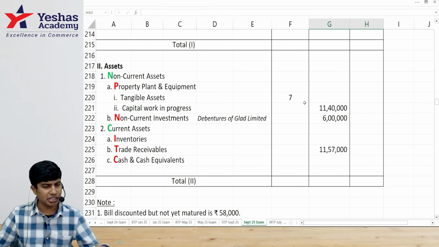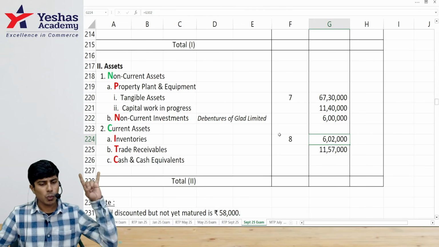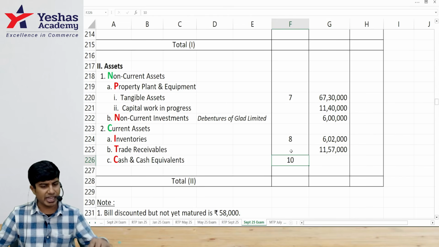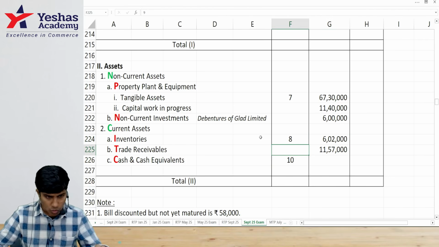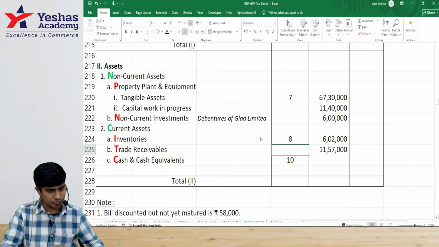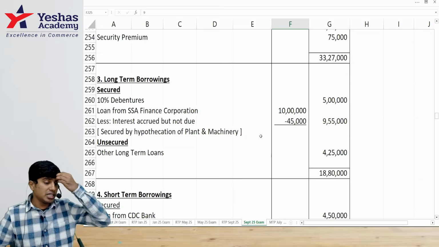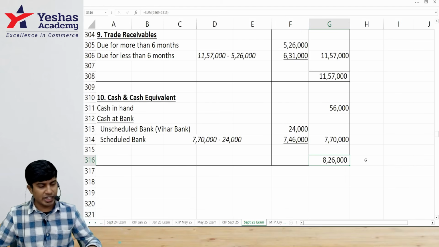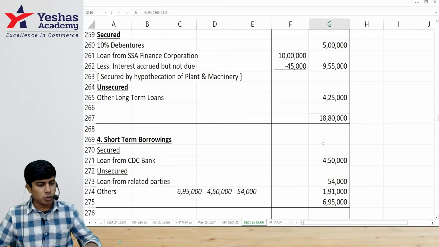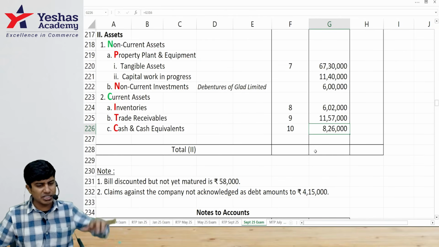I'll write it to the balance sheet. Tangible assets 67 lakh 30. Inventory 6 lakh 2. Last item, cash and cash equivalents. Trade receivables are done already. This should be note number 9. See, 10th note. How much is cash and cash equivalents? 8 lakh 26,000. I'll post 8 lakh 26,000.